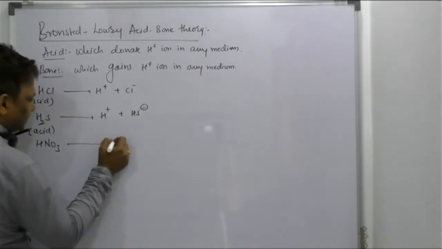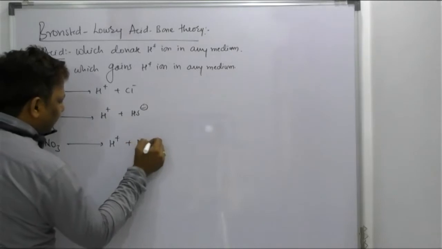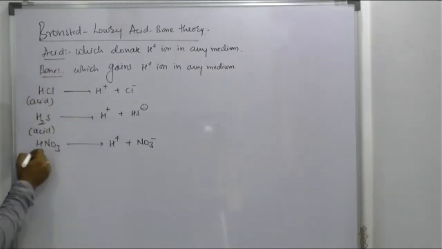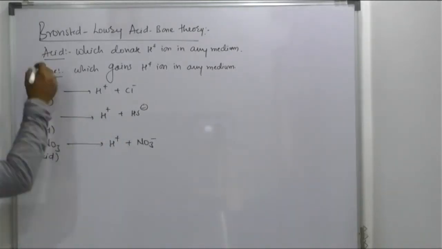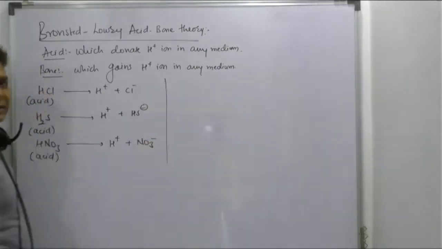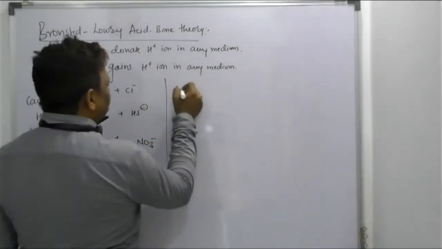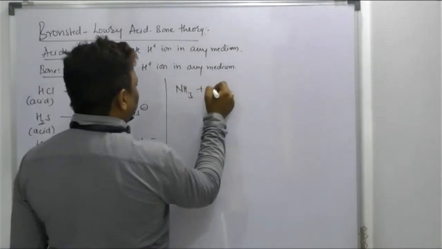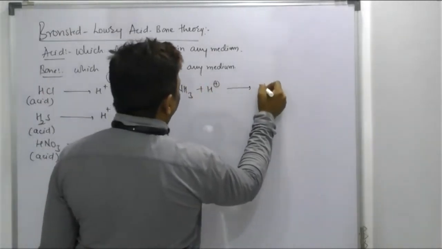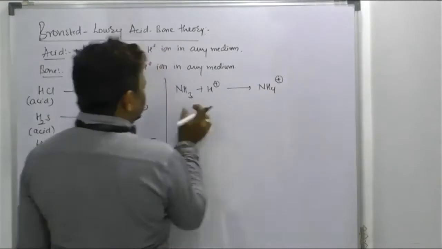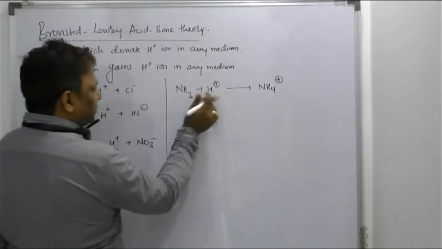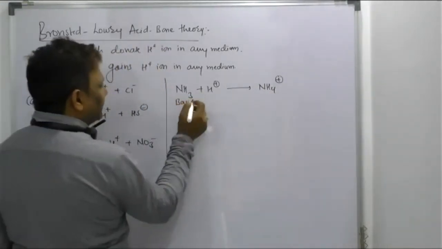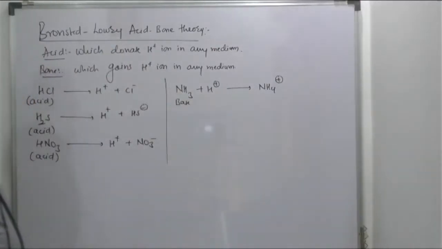So it also has a tendency to provide H plus ion. It is a species that can provide H plus ion, sir. It is an acid, a Bronsted acid. So what are the bases here? Sir, it has a tendency to gain the H plus ion and form ammonium ion. So it is a species gaining the H plus, so it must be a Bronsted base.